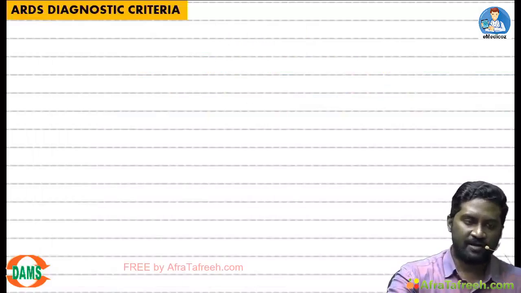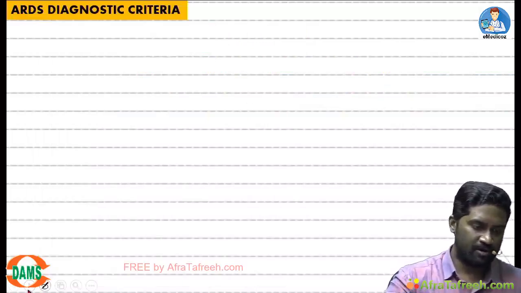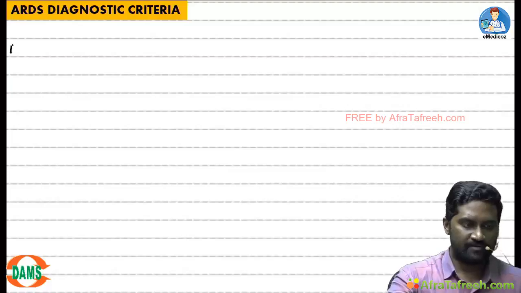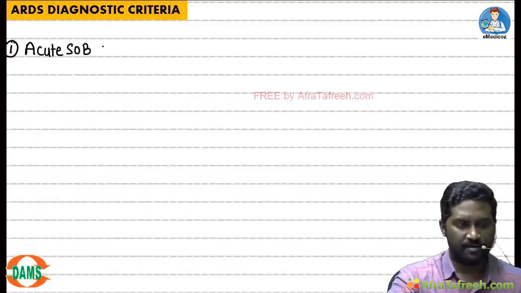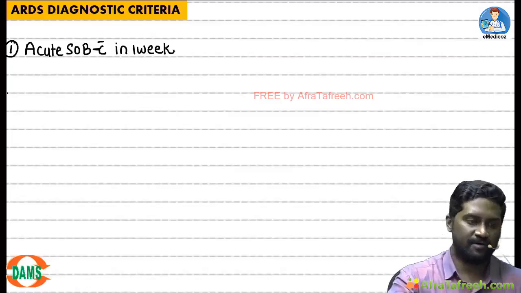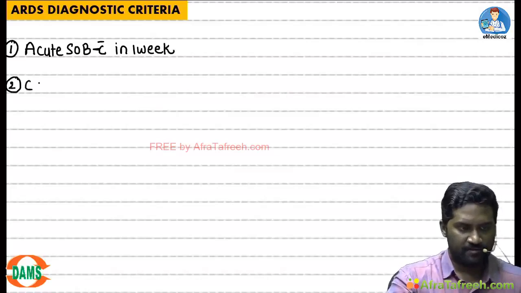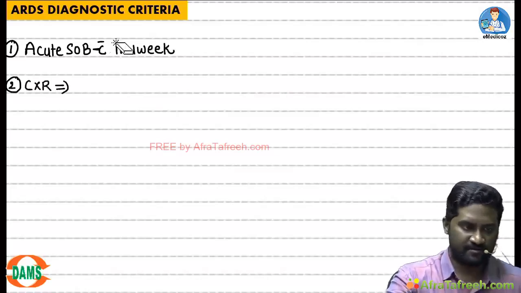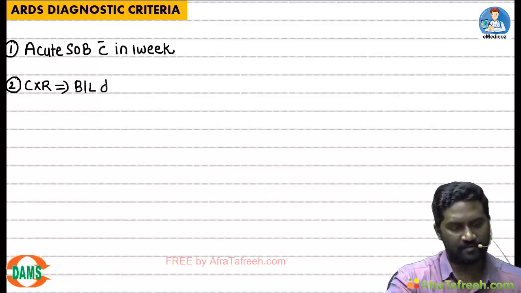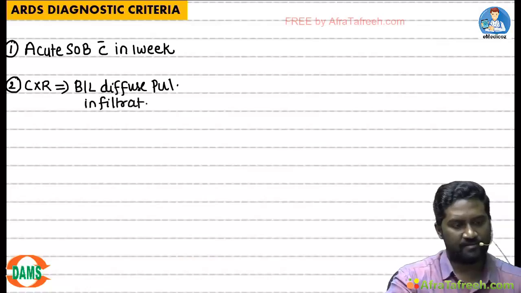Coming to ARDS diagnostic criteria. To call it ARDS, already we have discussed, the patient will have acute shortness of breath within 1 week. Second important thing, if you take a chest X-ray, there will be bilateral diffuse pulmonary infiltrates. And the origin of edema.